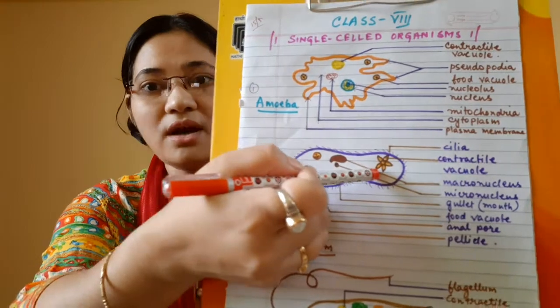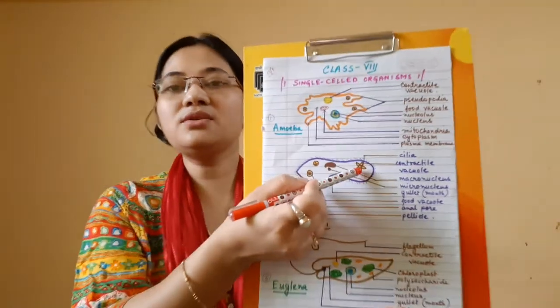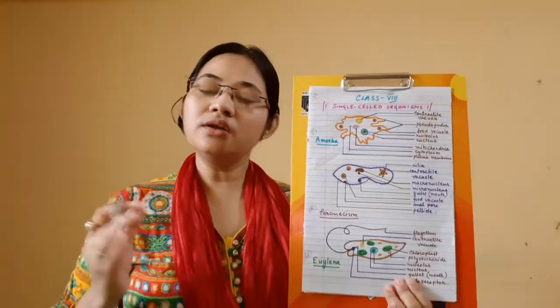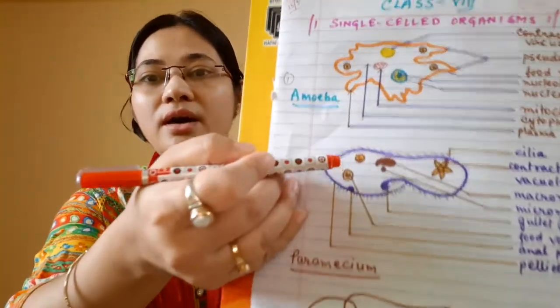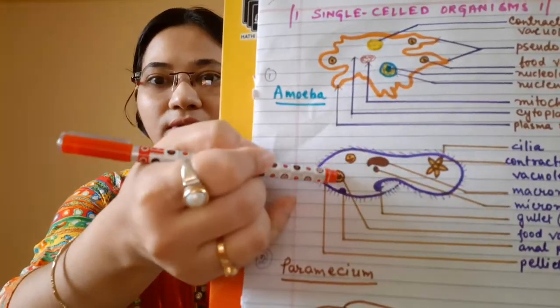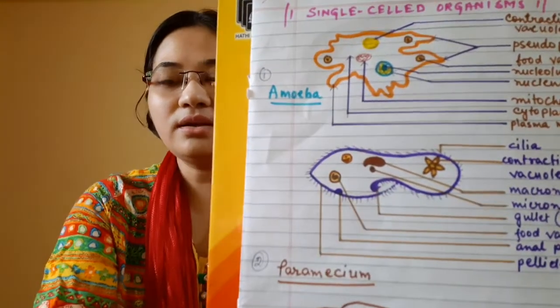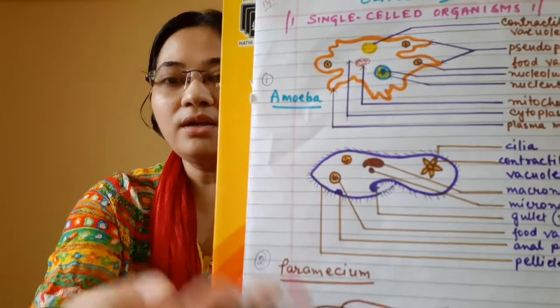You can see here the star-shaped contractile vacuole. This contractile vacuole helps in controlling water balance, or osmoregulation. Now there are some food vacuoles also. You can see here the food vacuoles which are present. That helps in getting nutrition.